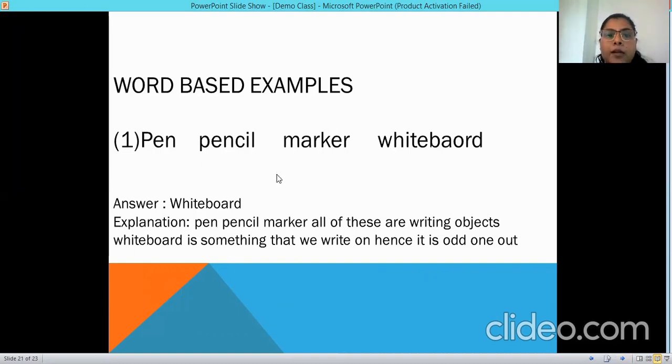Okay, this is another form of odd one out, word-based examples. So let's see what it is. Pen, pencil, marker, and whiteboard. So what do we do with a pen? We write. With a pencil, we write. With a marker, we write. But what do we do with a whiteboard? We use these objects, pen, pencil, marker, actually marker on the whiteboard. So these first 3 options are the writing tools, and this is the base on which we are writing. So the answer would be whiteboard.